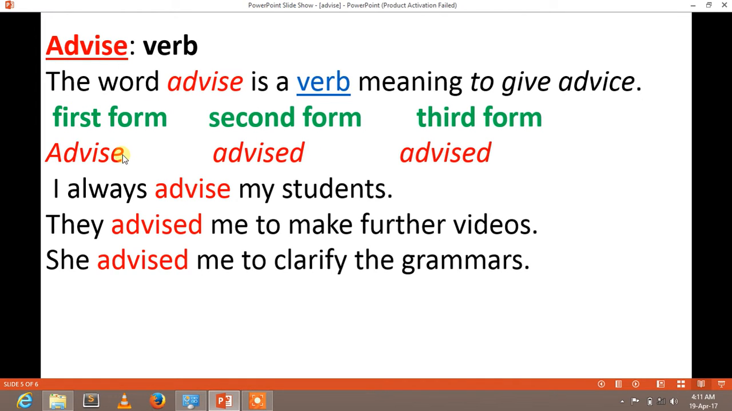The first form is advise, with no d. The second form is advised, and the third form is advised. It contains ed when changing into the second and third form. I always advise my students. Here if I say I always give advice, then it will be wrong. I always advise my students.